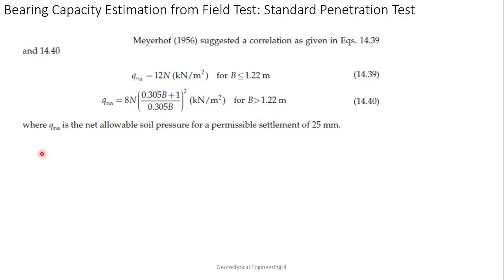Here q_na is the net allowable pressure for a permissible settlement of 25 mm. So up to a permissible settlement of 25 mm, these are the values.